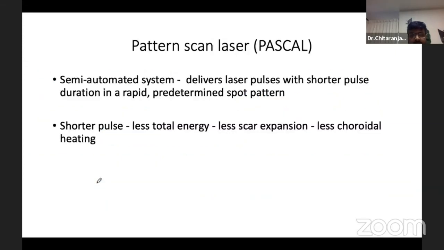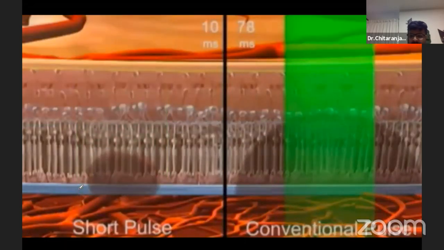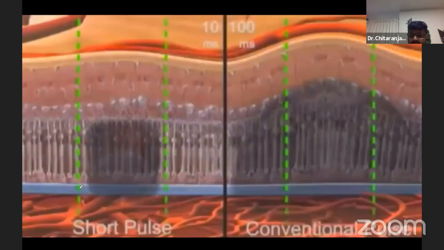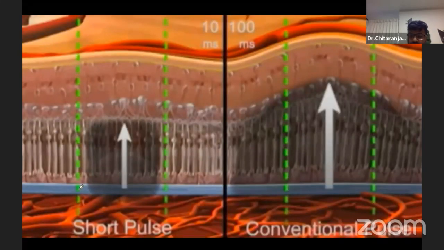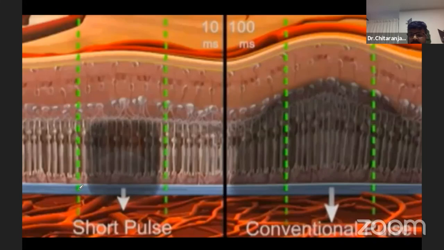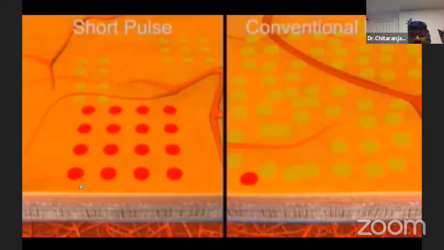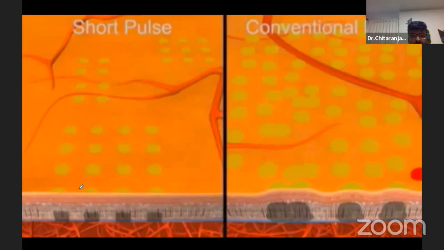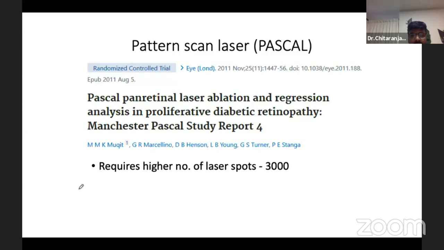Coming on to the Pascal, it is a semi-automated system which delivers laser pulses with short duration in a rapid predetermined spot pattern. So the pulses are shorter, the energy delivery is less, the scar expansion is less. This is an example of comparing the short pulse and the conventional pulse. In the conventional pulse, the expansion is more temporally and more anterior-posteriorly. So there is inner retinal damage and choroidal damage. Also, as you see in Pascal, the spots are much more organized. In Pascal, it will require a higher number of laser spots, maybe around 3000.